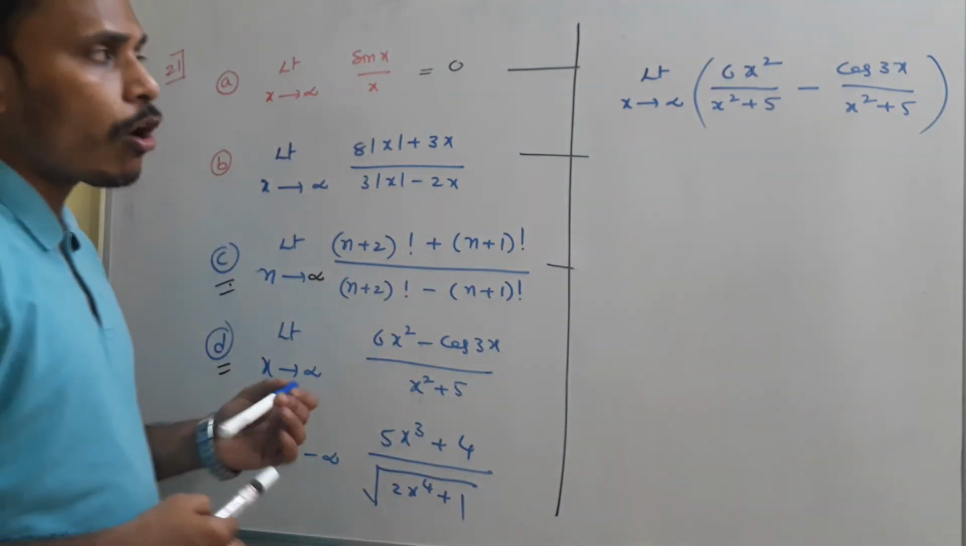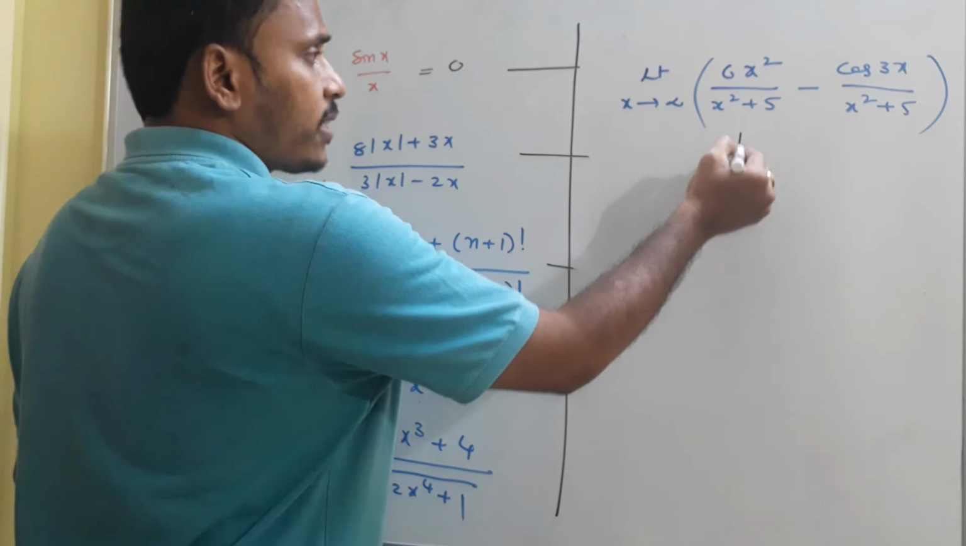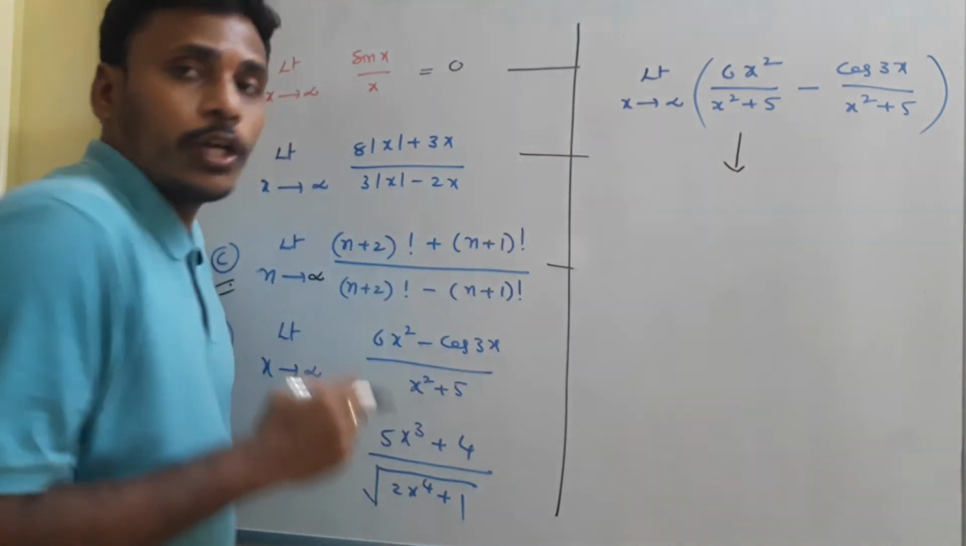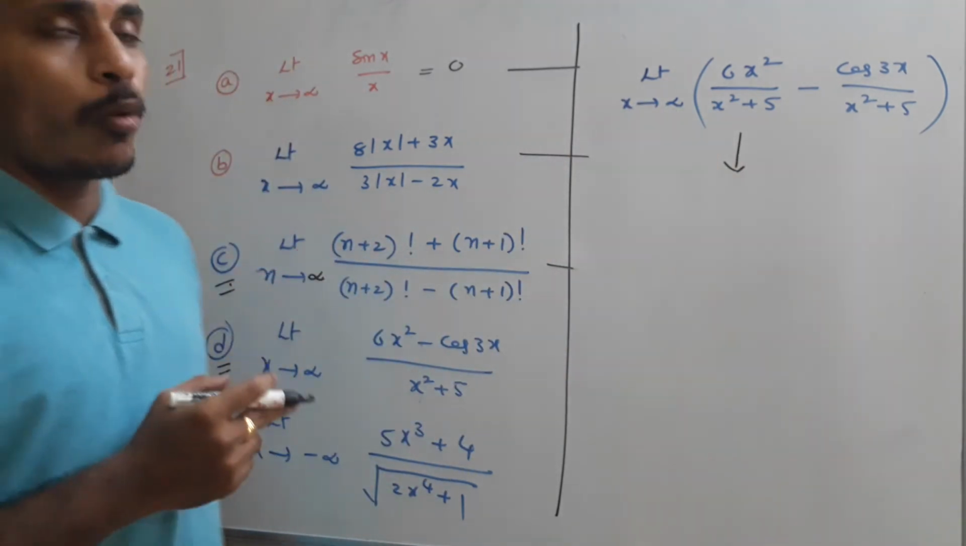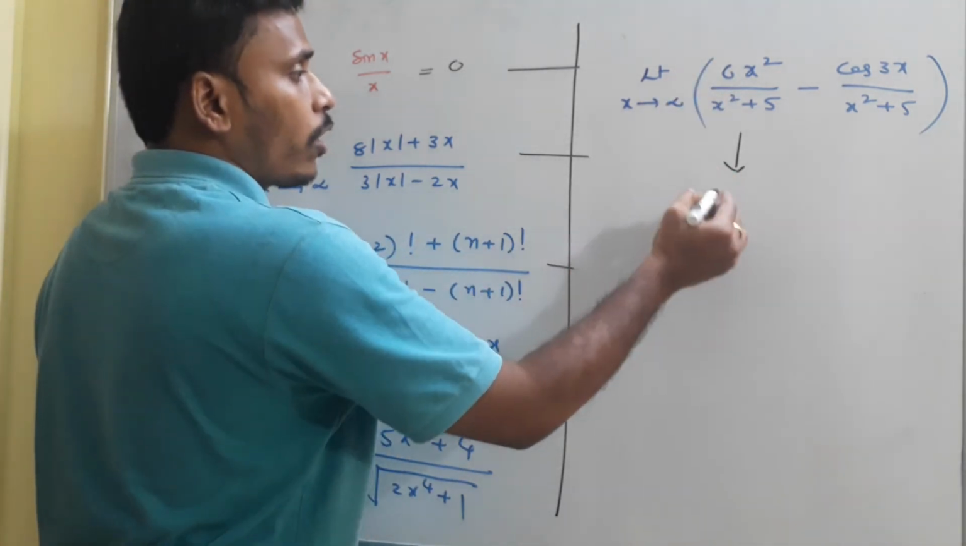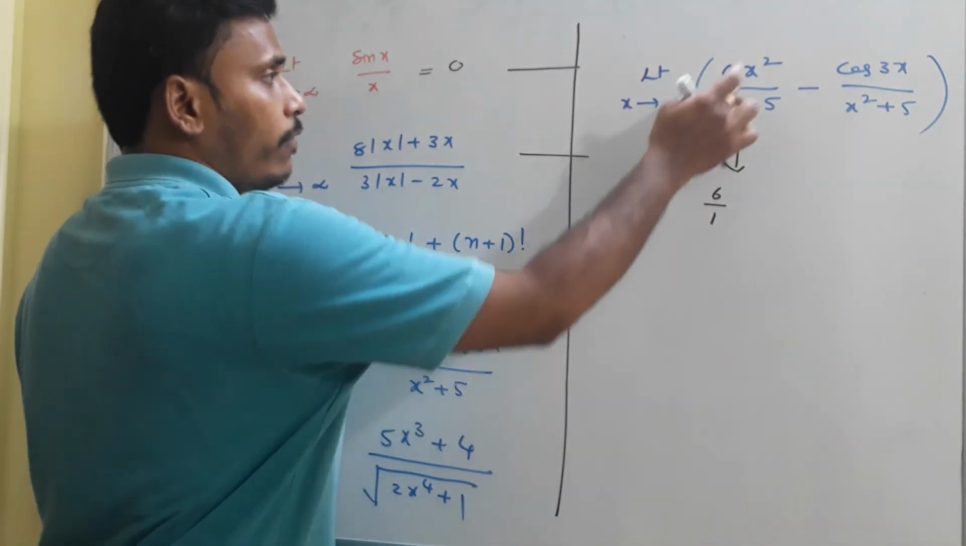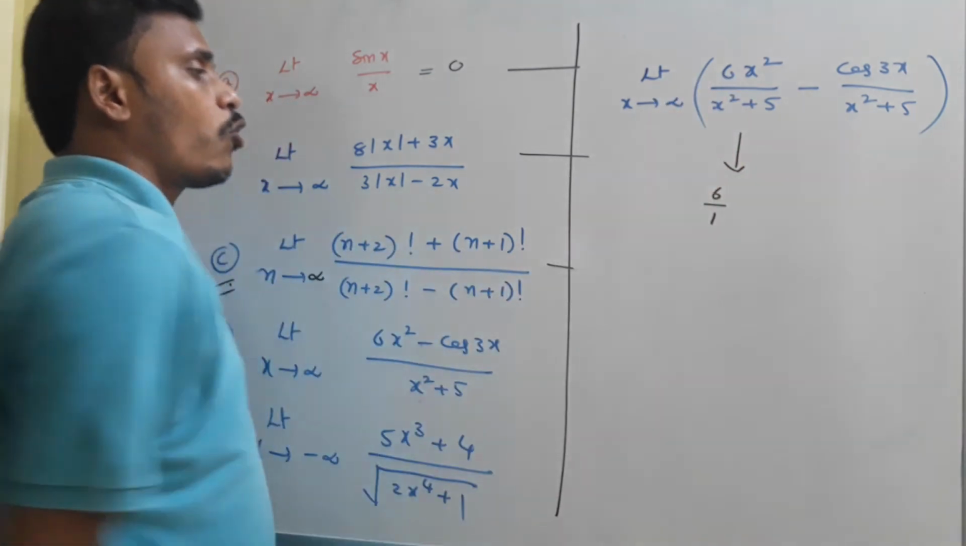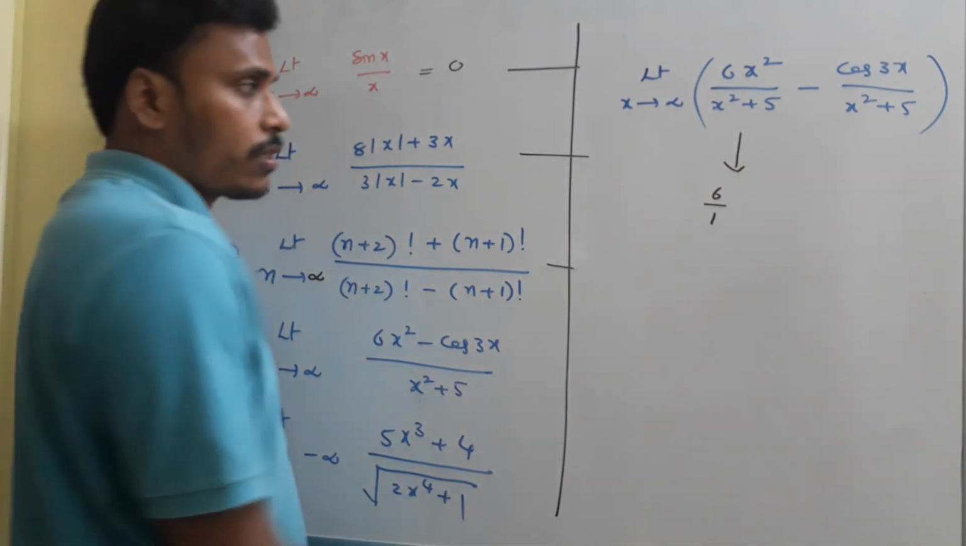Okay, when you apply limit for the first one, as x is tending to infinity, the numerator is a quadratic, the denominator is also quadratic, same degree. So pay attention to the coefficients. Its answer is 6 by 1, coefficient of x square and coefficient of x square as we discussed.